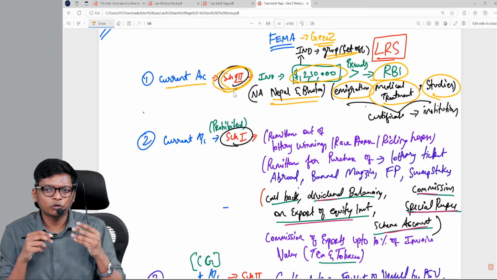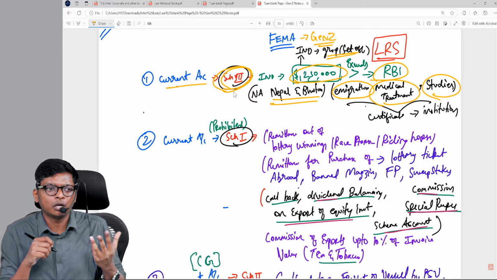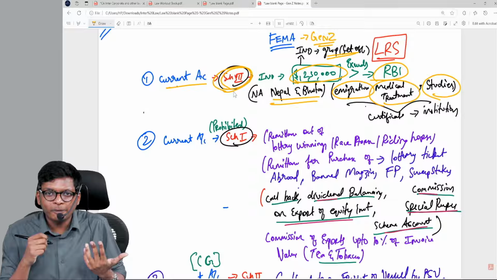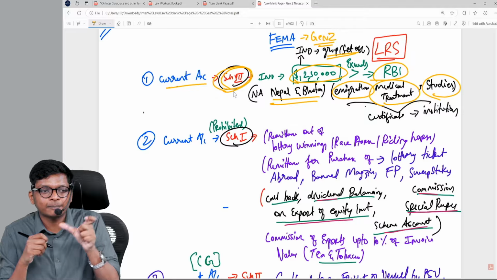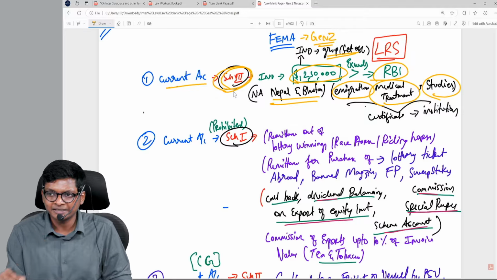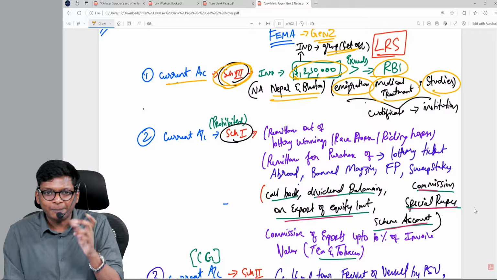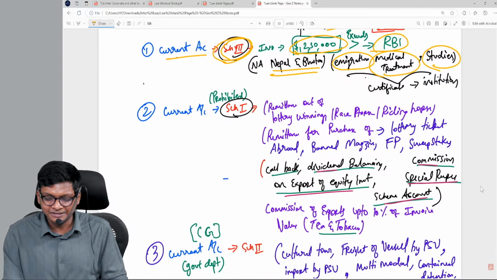Other expense of schedule 3 could be, for example, you are buying mobile from US. Okay, you can buy mobile from US. It should be within the limit of 2,50,000. Are you following, guys? Clear? I'm not capitalizing mobile, keeping it in the expense side.